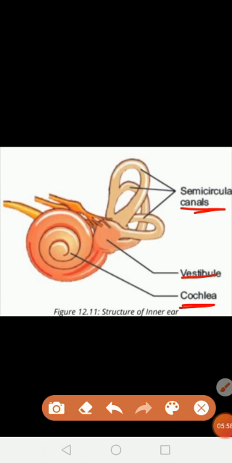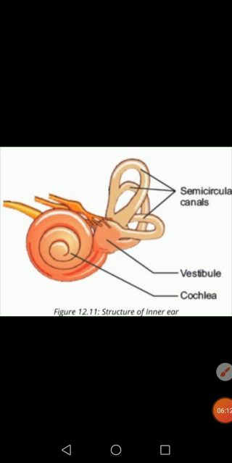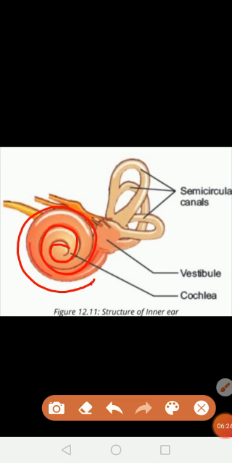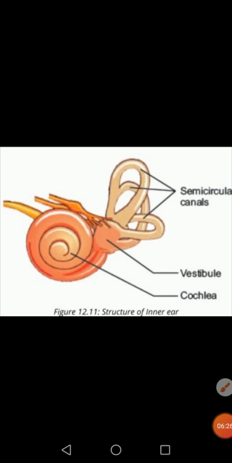From this vestibule there are three semicircular canals. They emerge from the vestibule. The last part is the cochlea, and it is made up of three ducts which wrap around itself into a coiled tube. The cochlea is present in the inner ear in the form of a coiled tube.